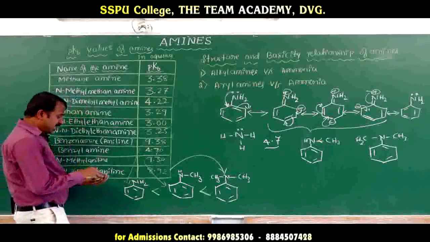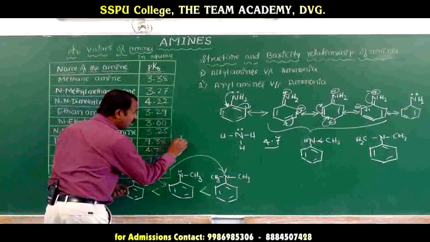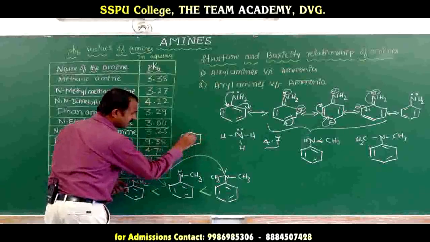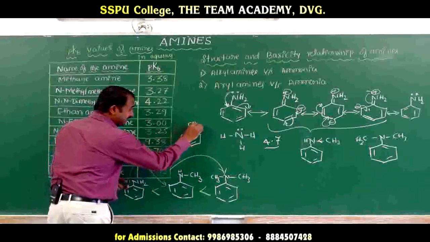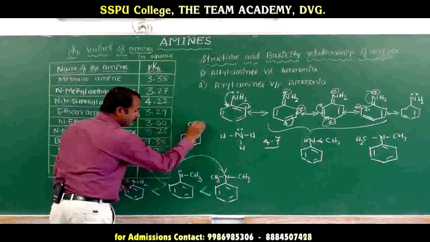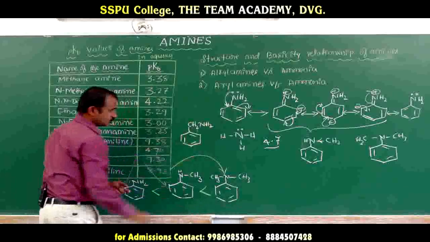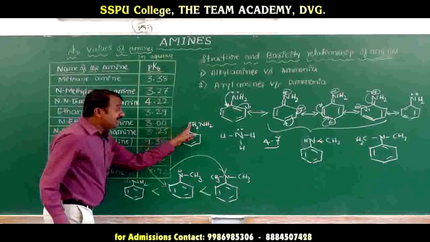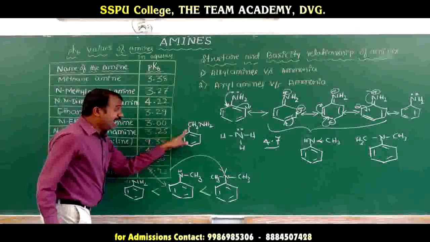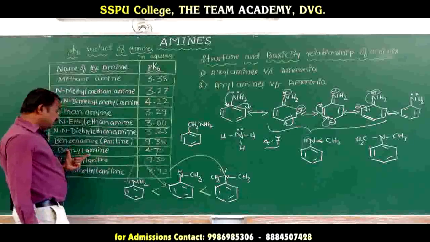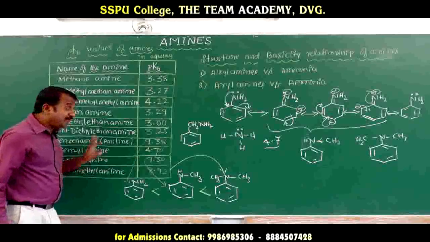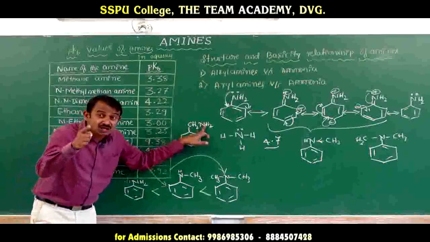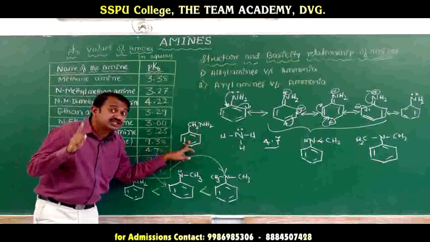Next, the last one, benzylamine. What is benzylamine? This is a benzene ring with CH2NH2, phenylmethylamine or benzylamine. Listen here. Benzylamine also has aromatic character, but the amine group is not directly attached to the benzene ring.